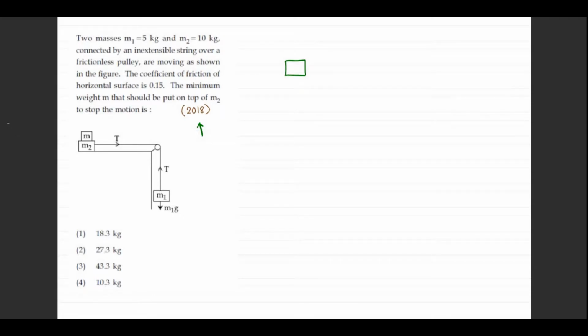M2 is given as 10, so let us put that as 10. This M is unknown. There is a tension T. Since the complete system is in equilibrium, we can say static friction will be acting. There will be a normal, and then there will be a 10 plus M into g that will be acting if I consider 10 and M as a system.